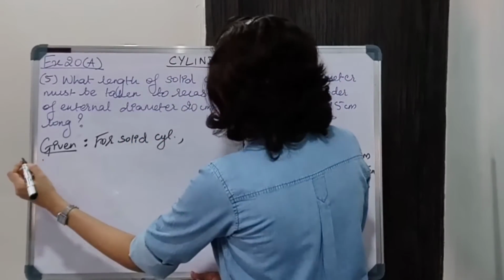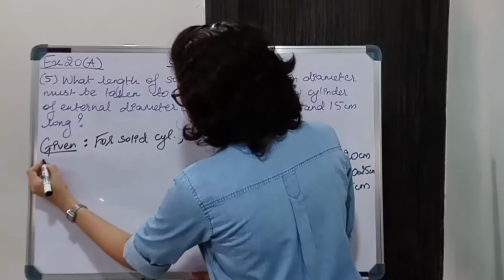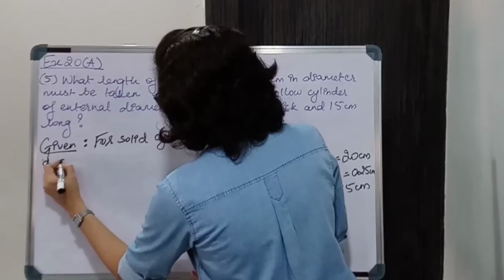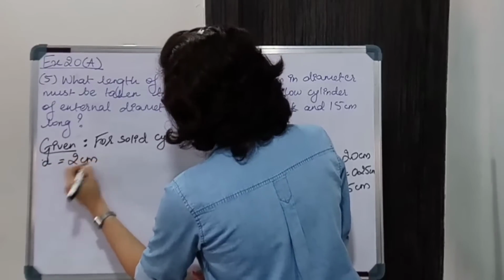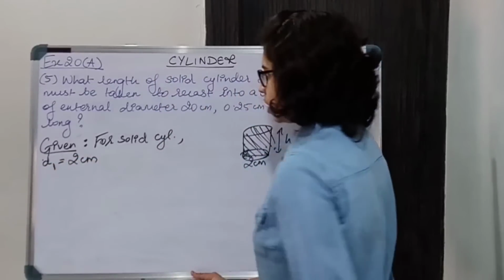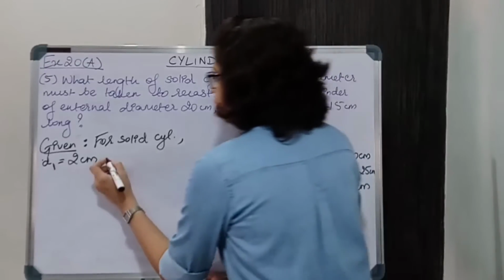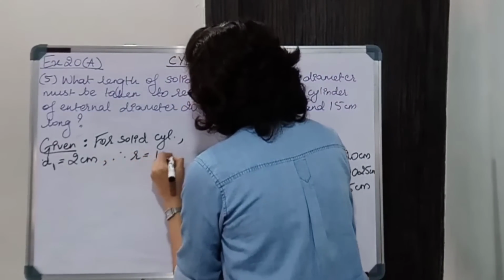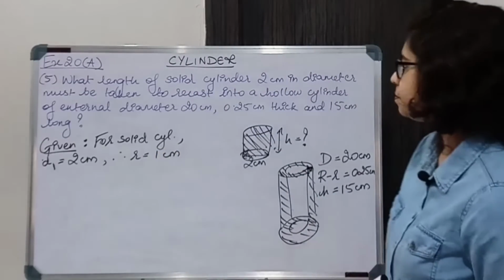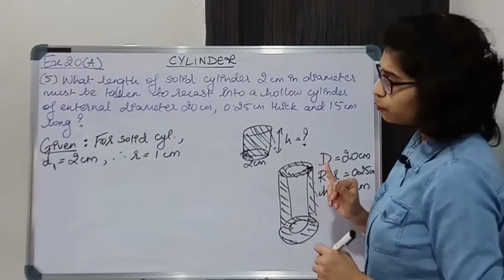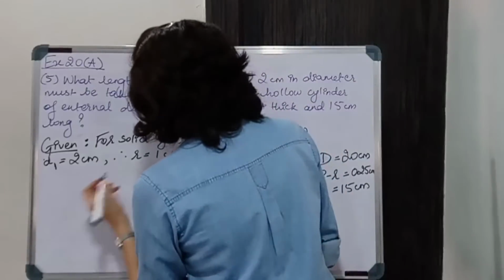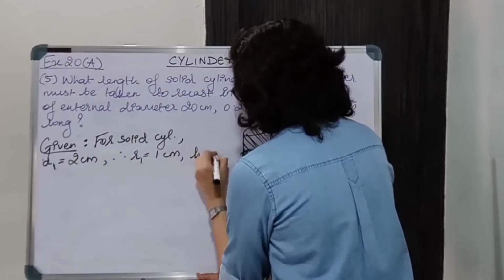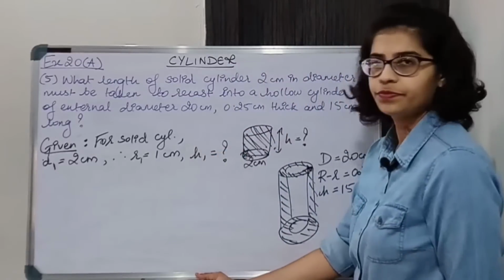we have to find the volume and we are given diameter 2 centimeter. Let me number this as 1. ठीक है, D1, and therefore R is equal to 1 centimeter. Okay, and height we are supposed to find, so number this as this, and H1 we don't know.